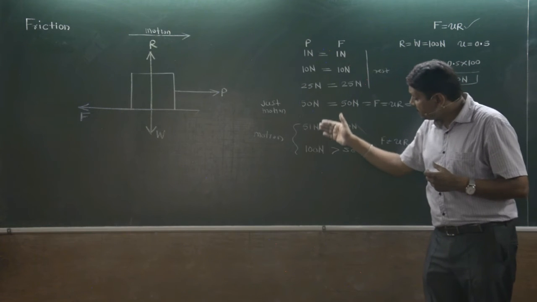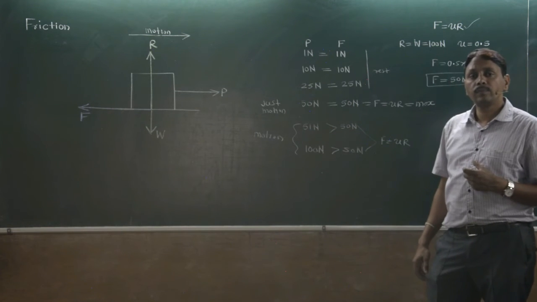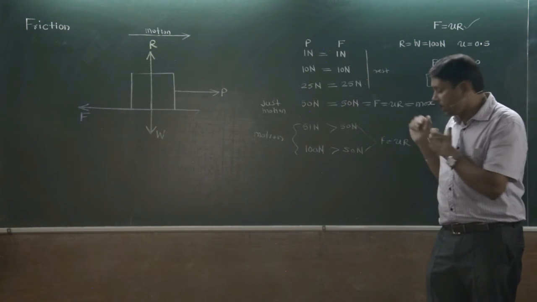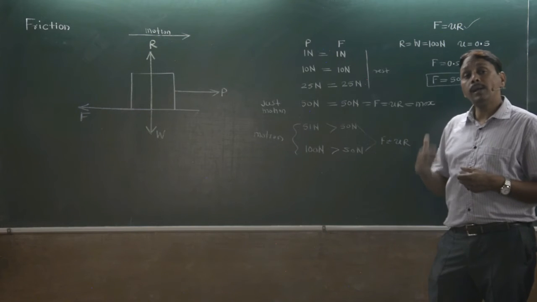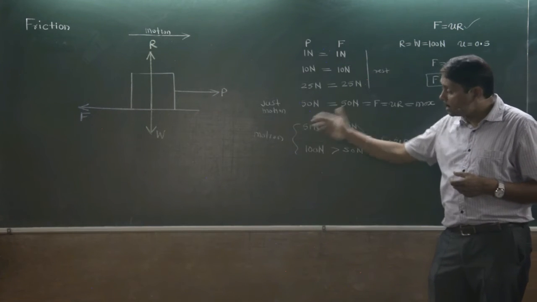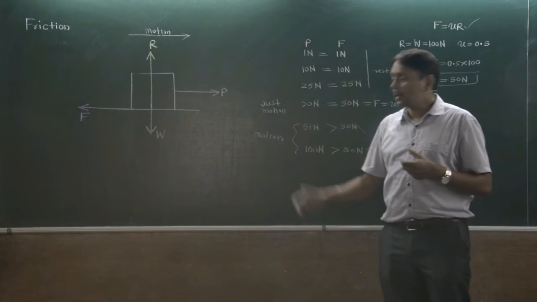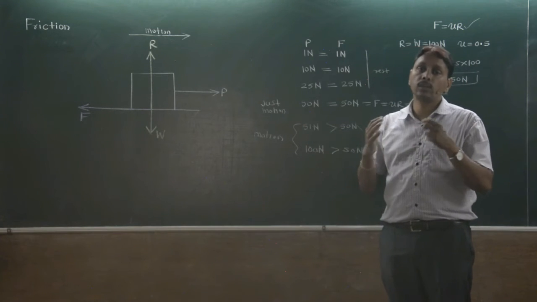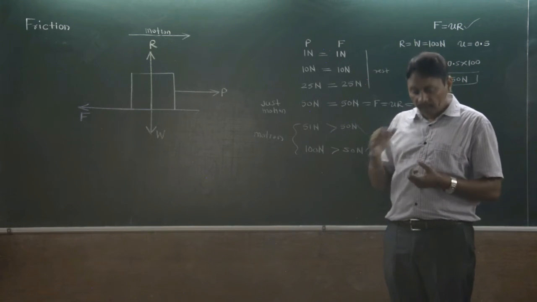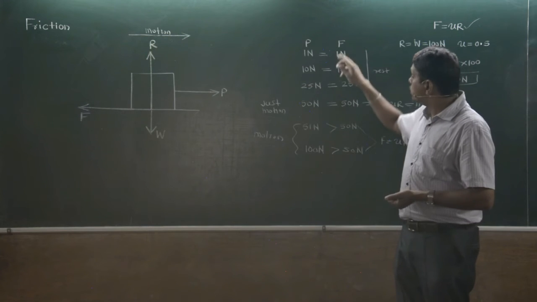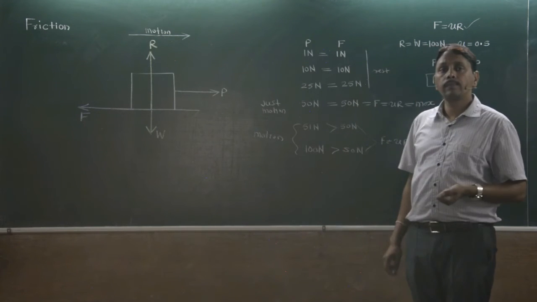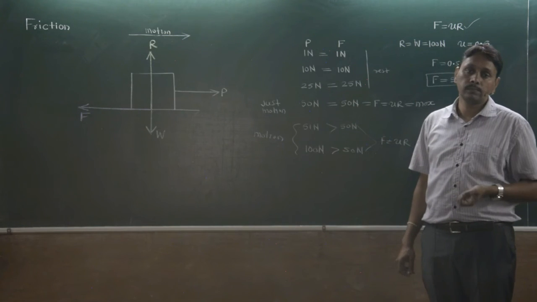Any further increase in applied force will not increase friction force, but it will cause motion of that body. Like that, any body experiences a friction force. Friction experienced from 0 to limiting friction is called static friction.